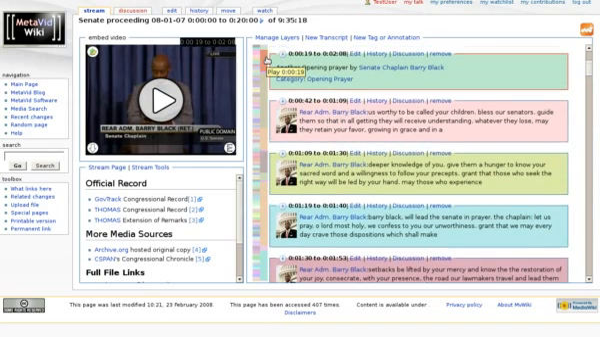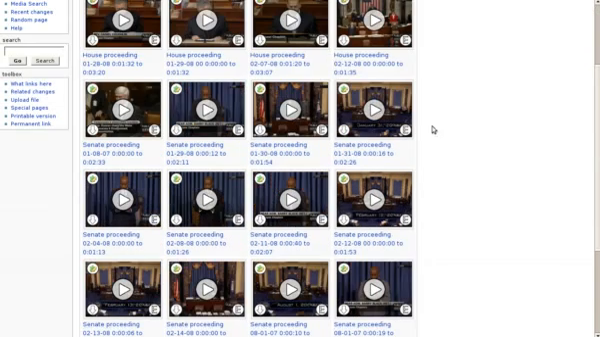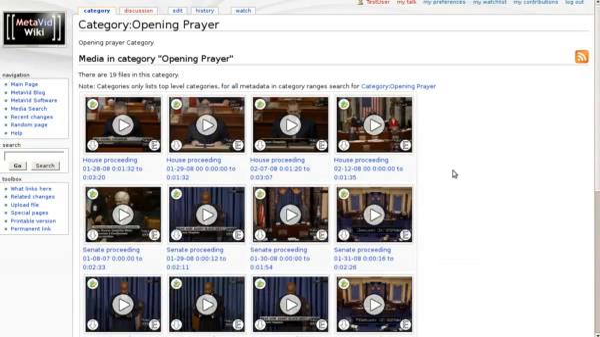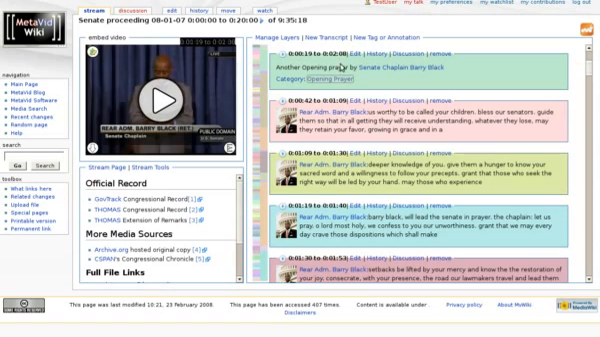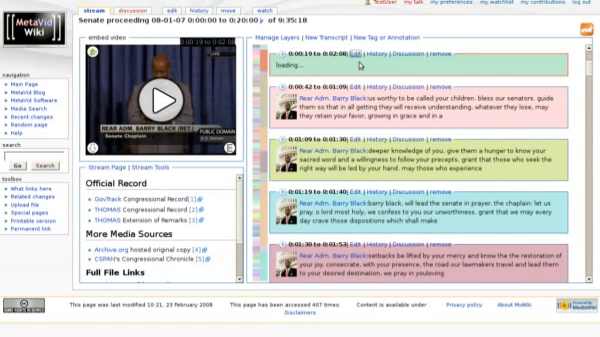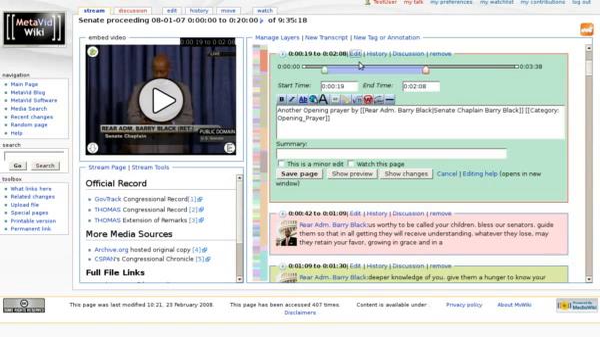The separation is useful for tagging long ranges of text as a given thing. In this case, it's been tagged as opening prayer. If we click on through, we can see everything that's been tagged as opening prayer. So these are all the opening prayers from the floor. And this is, of course, a category that's been assigned just through text input.